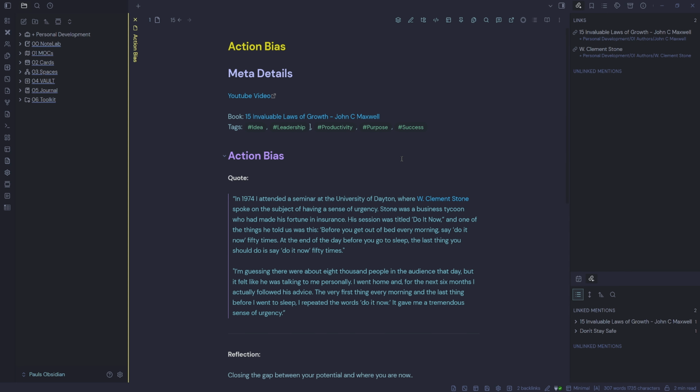Okay, so here we have a note called action bias, and it doesn't have any YAML properties. So this is a good example: when big plans feel impossible, fixing this note, I can do that right now. Tiny corrections will restore a sense of control. So I know this one's an idea.